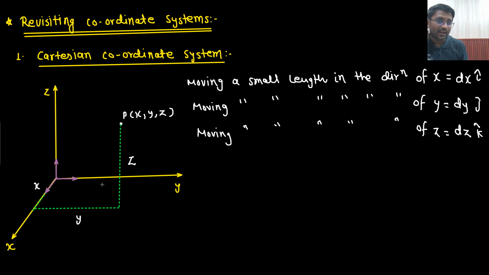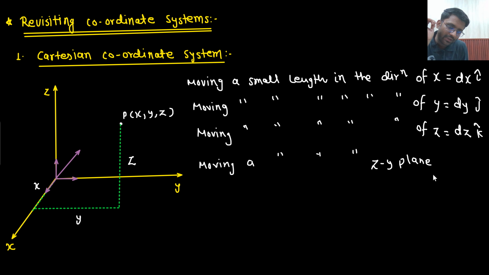If I am moving in the zy plane, moving a small length in the zy plane, what is the meaning of moving in the zy plane? That means you are moving in the direction of y as well as in the direction of z. So how can you write down the small length? I can write the small length as dz k cap plus dy j cap. Say yes or no?